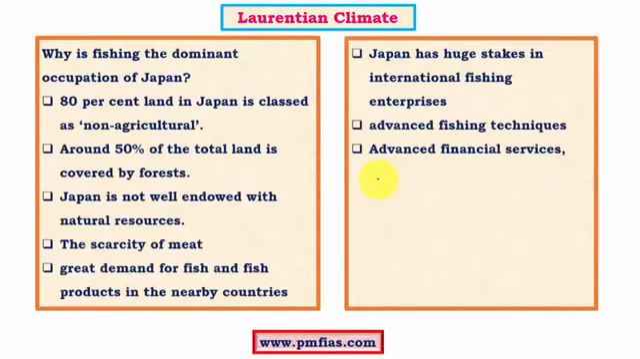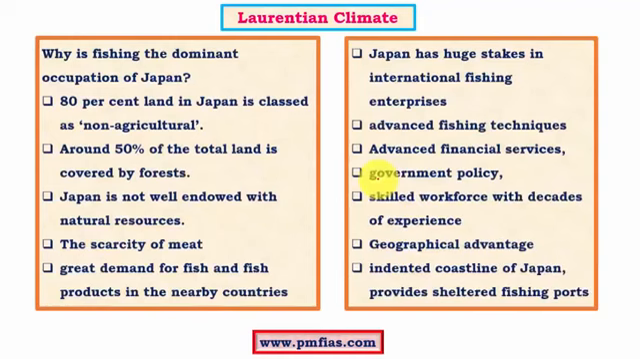So if you look at why fishing is so important in Japan, we have various factors which influence the fishing industry in Japan. Japan is mainly a forest land. About 50% of the land is covered by forests, and more than 80% of the land is classified as non-agricultural. That is, only about 20% can be utilized for agricultural activities, and hence it has to depend on various other sources for both revenue as well as food resources. And this is one compelling reason.